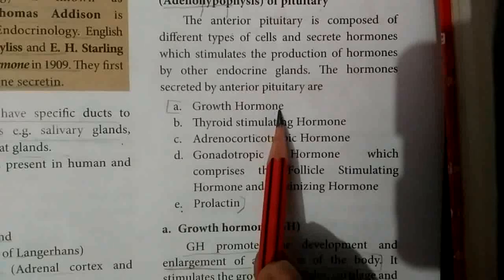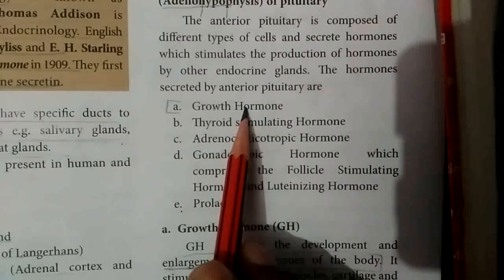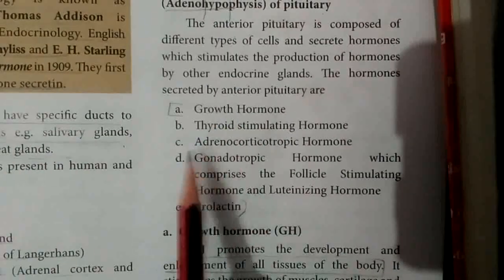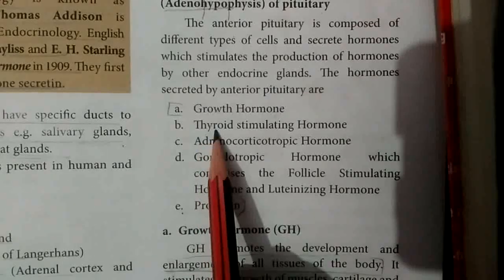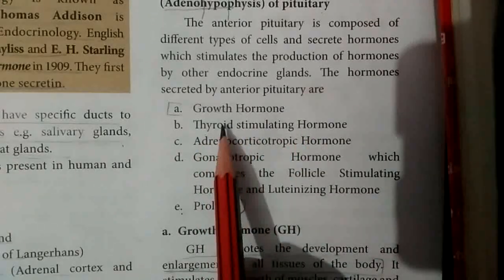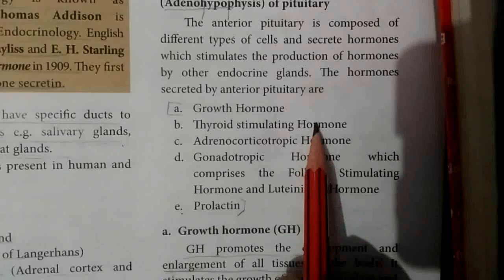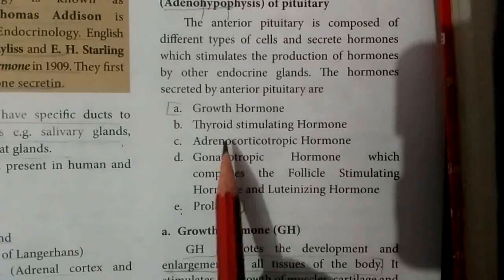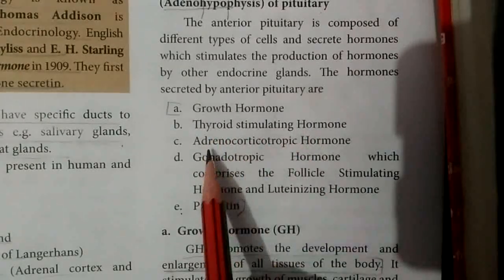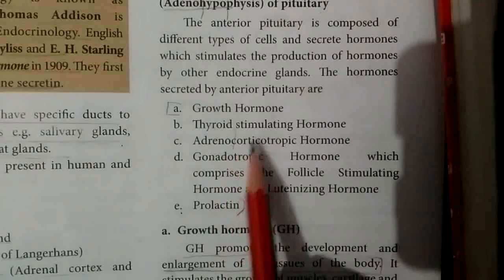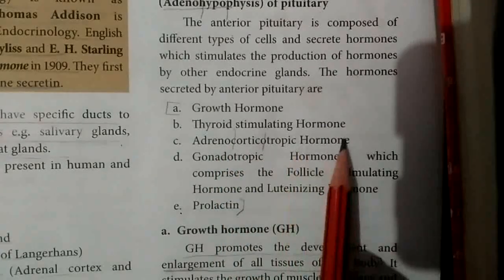The anterior hormones are: the first one is growth hormone. Another one is thyroid stimulating hormone. This hormone stimulates the thyroid gland, so it is called thyroid stimulating hormone. The third one is adrenocorticotrophic hormone.